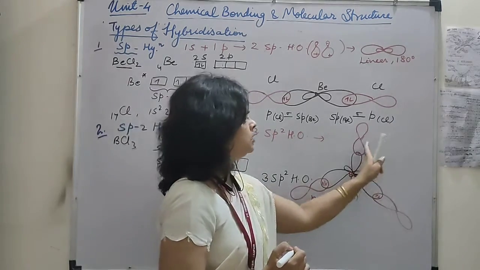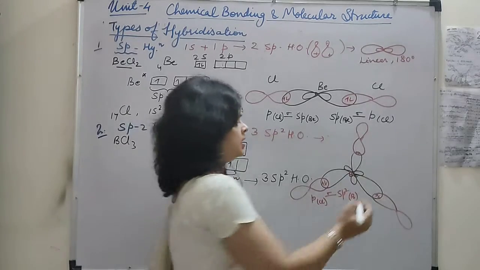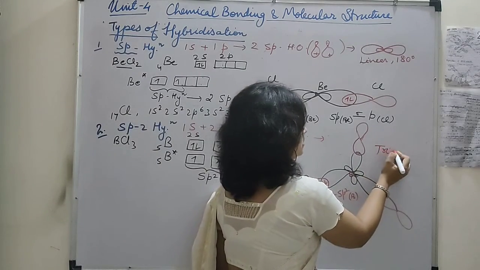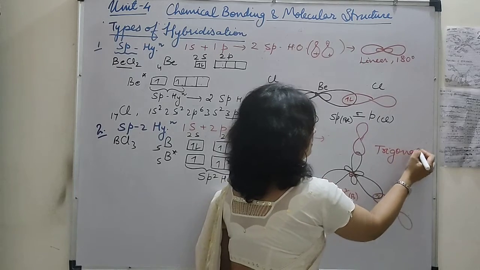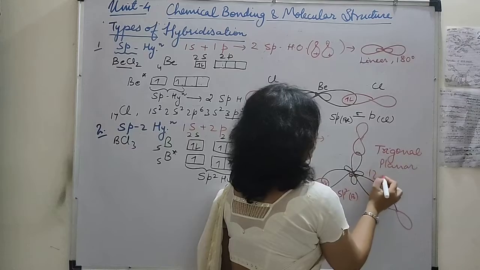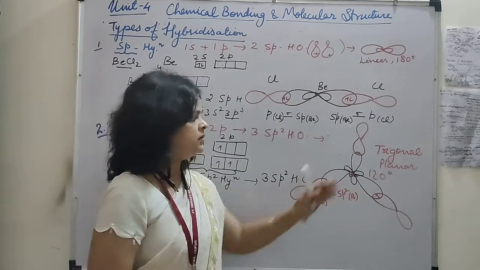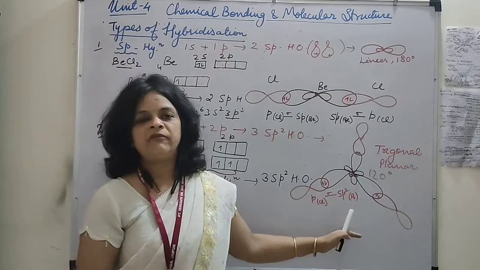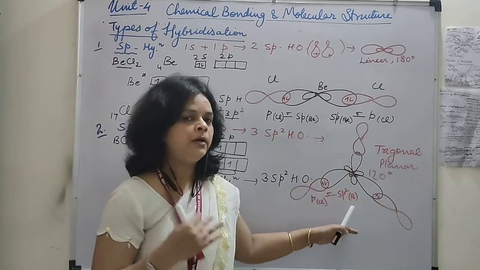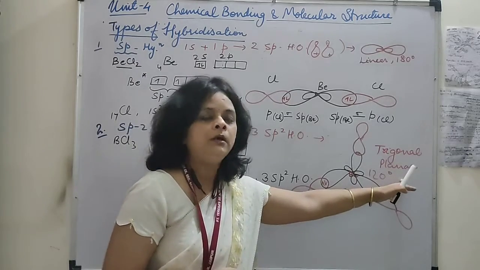Okay, same in all the three, three sigma bonds are formed, and I told you the shape, it is trigonal planar. एंगल क्या है बेटा यहाँ पे, 120 डिग्री. Okay, keep in mind whenever three orbitals have to arrange themselves with the maximum distance, minimum repulsion, it will be trigonal planar.